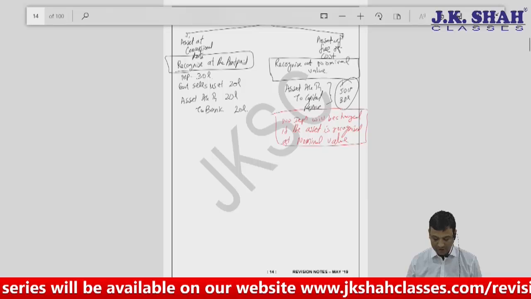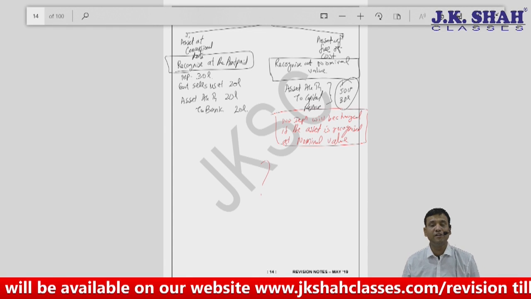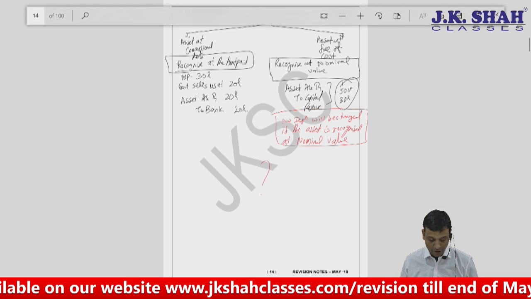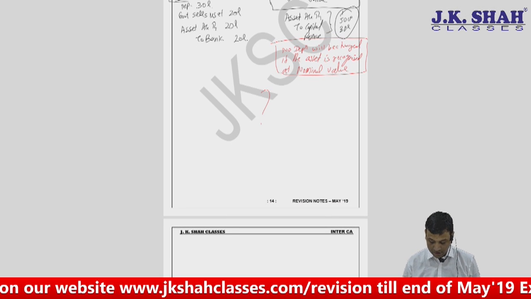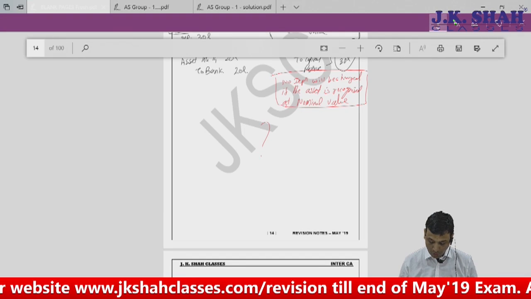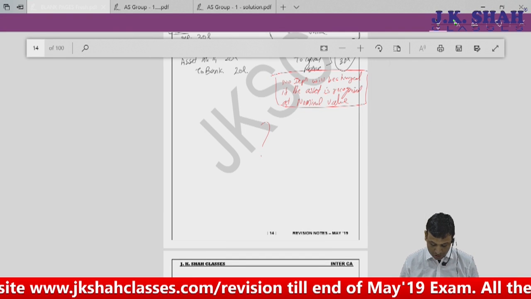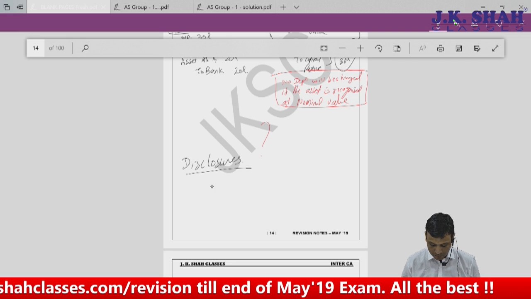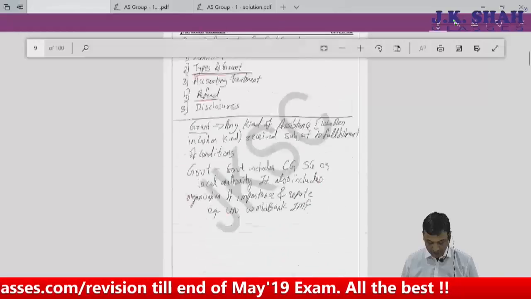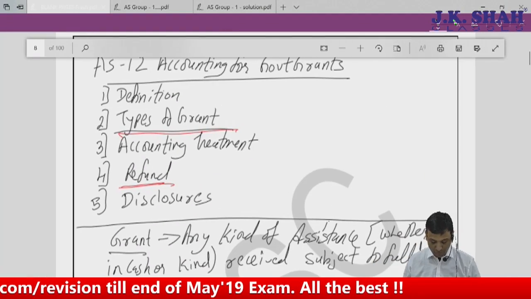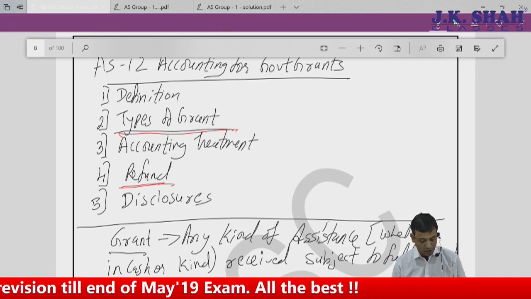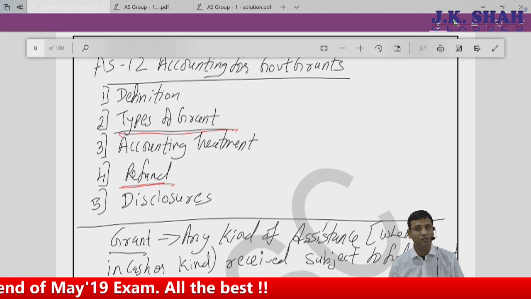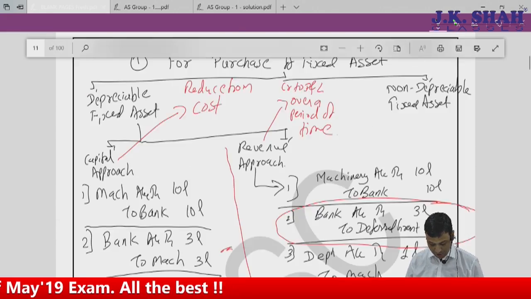Now as far as this is concerned, there is a big question mark. The standard does not specify any procedures with respect to what is to be done, hence let's ignore it and just move to the last area, that is nothing but our disclosures. What is to be disclosed? What is to be disclosed? So from where did I get this? If you remember, these are the 5 points which I was supposed to discuss with you: definition, types of grant, accounting treatment, refund and disclosures. So as far as disclosure is concerned,